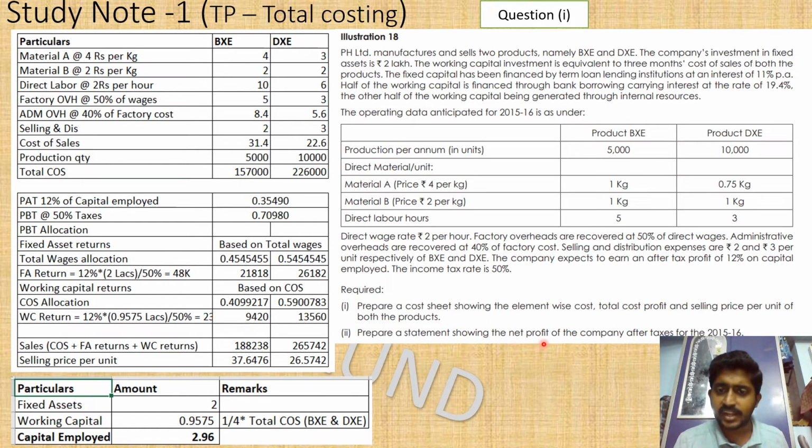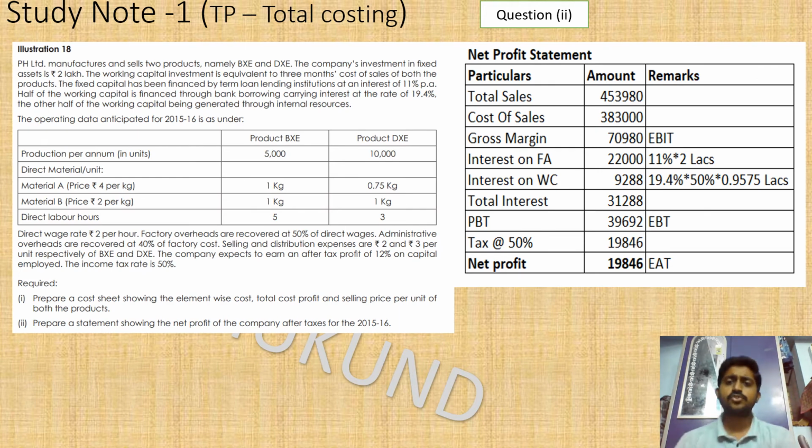We have to find the net profit statement. That is going to be very easy, and I am covering it in the next slide. So what is the net profit statement? Here we are not going to bifurcate product-wise. We can consolidate and make one column because it's a net profit statement. It's nothing but your P&L. So in the P&L, what is the topmost line item? Sales is the topmost line item.